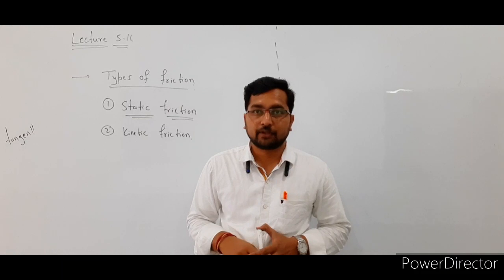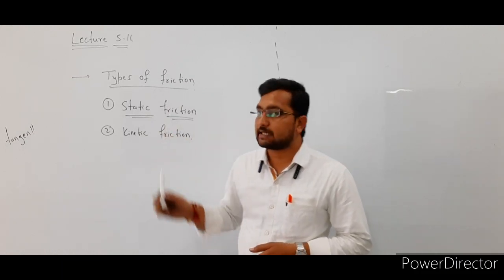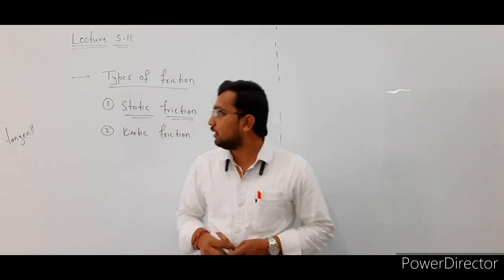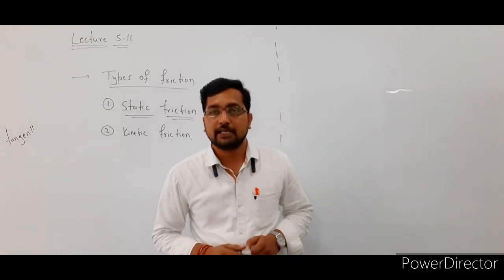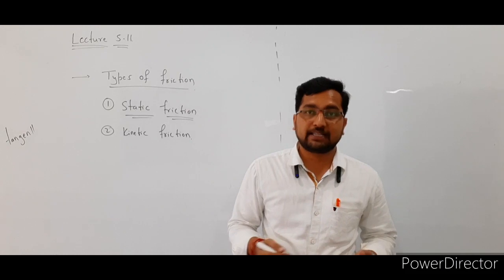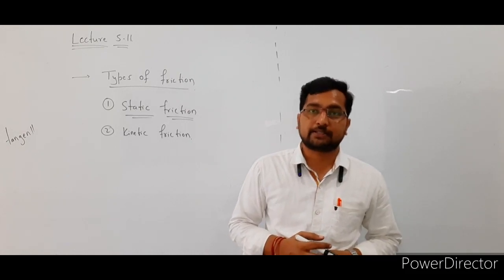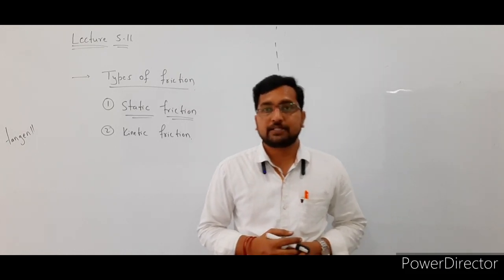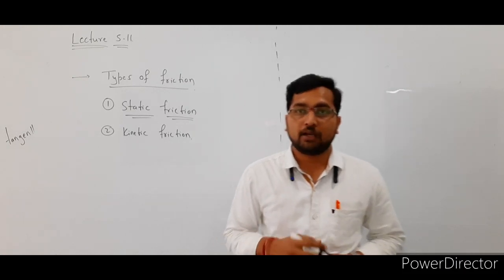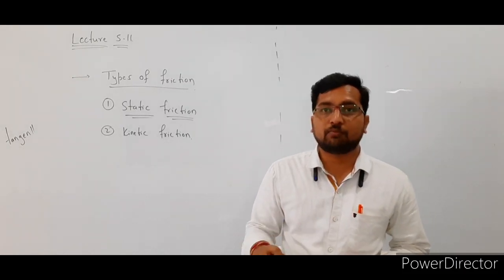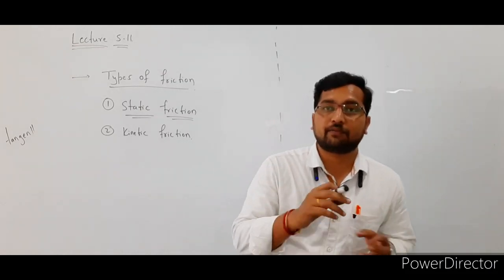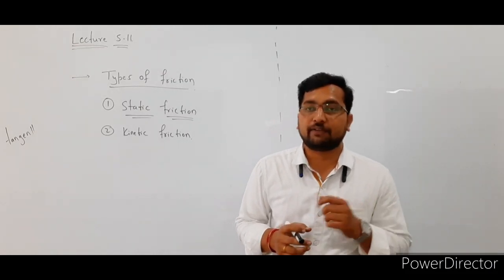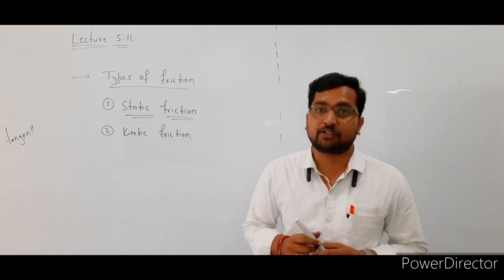So the topic is types of friction. The first one is static friction, and the other is kinetic friction or dynamic friction. The first one, static friction. What do you mean by static friction? Static friction means an opposing force comes into play when one body does not move on the surface of another body, even though we are applying some external force on that body. That friction is known as static friction.